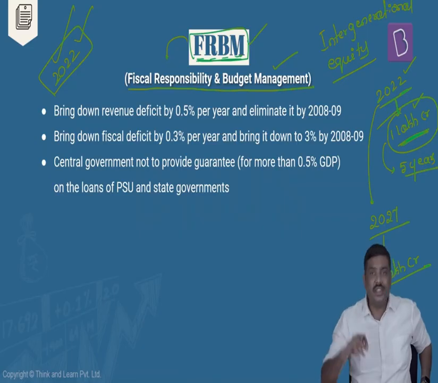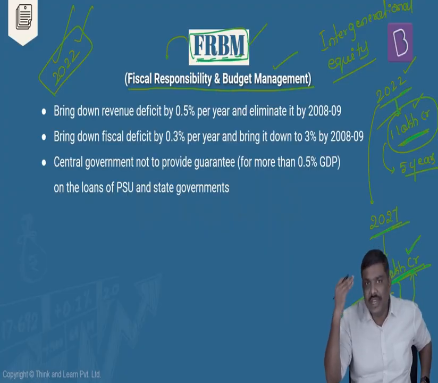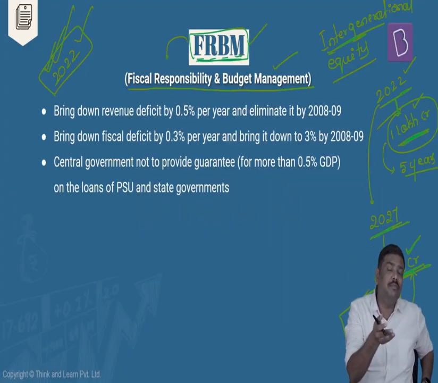And as a result of this, let's say hypothetically in 2027, government of India wants to spend 10 lakh crore rupees totally under the budget. Is it okay? Government of India wants to spend 10 lakh crore rupees under the budget. And out of this particular 10 lakh crore rupees, government is essentially spending this particular 1 lakh crore rupees because they borrowed and they're supposed to repay this. So in the future, that is the future generations or the future governments will have to bear the burden of the borrowings done by the government in the past.